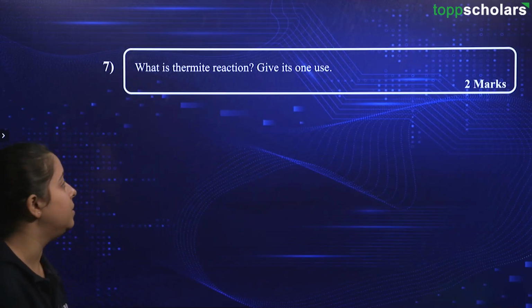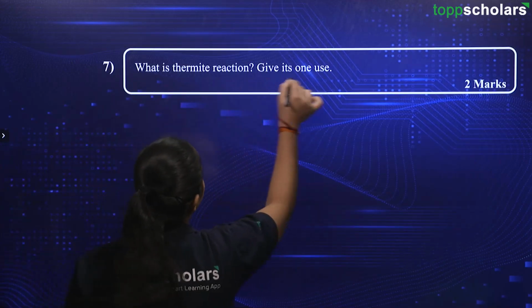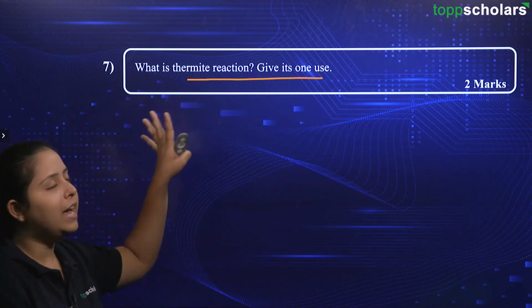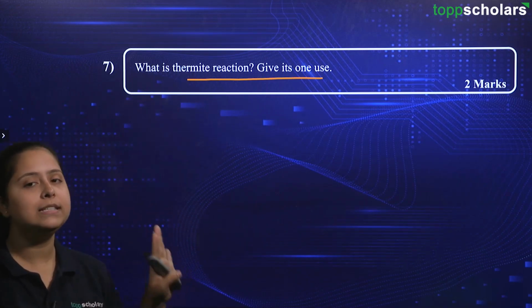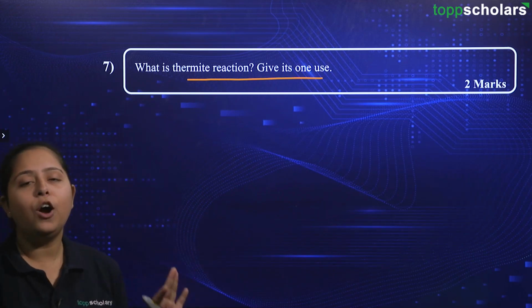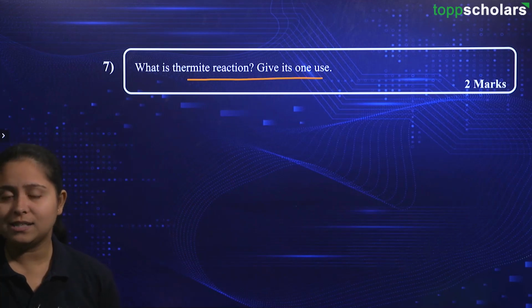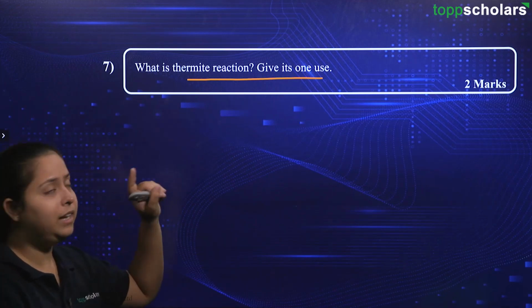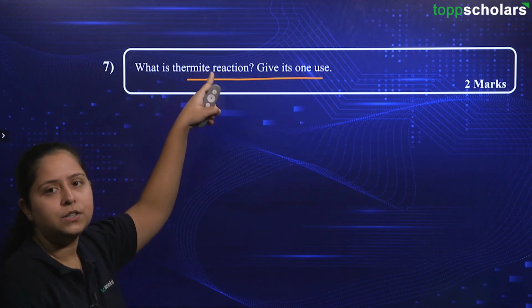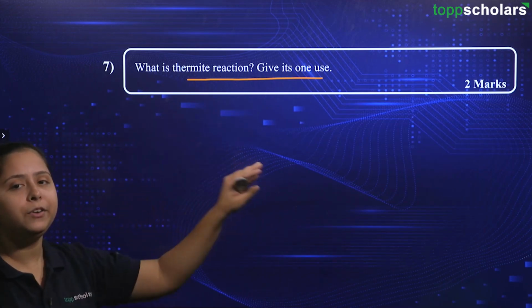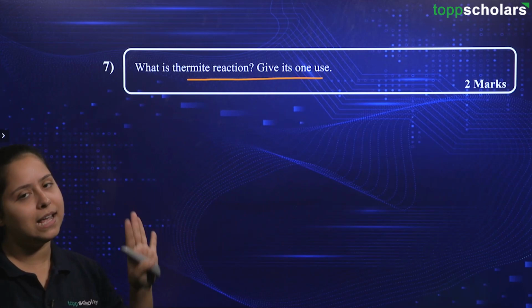Here is the question. The question says, what is thermite reaction? Give its one use. This thermite reaction was asked in a previous year question. So, as a default strategy, you must understand what is thermite reaction. In your textbook, there is a spelling error for this thing. This E is not being added. So, it is thermite reaction. But please remember, this one is called thermite reaction, and also what is the spelling for it.